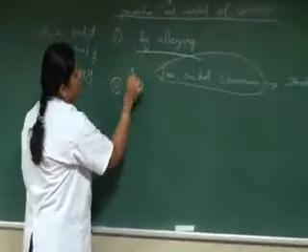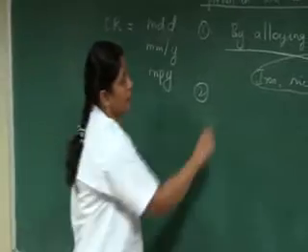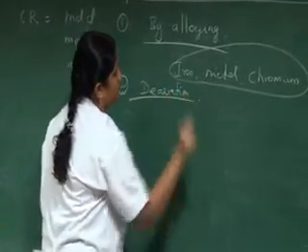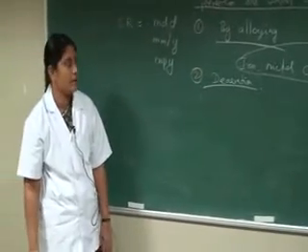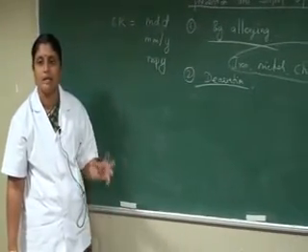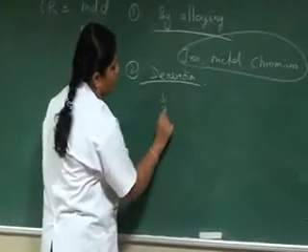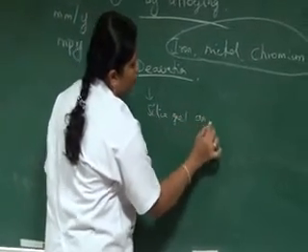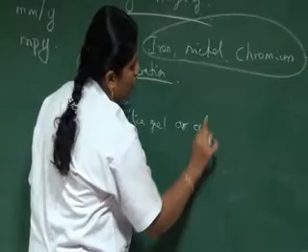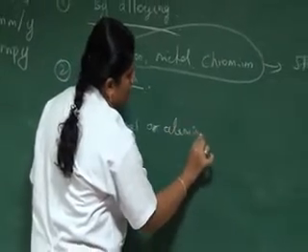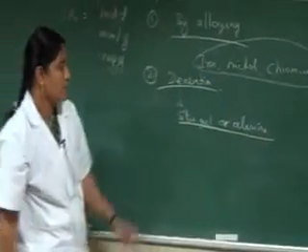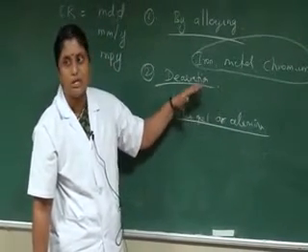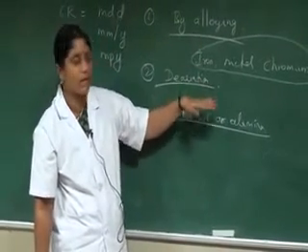And the second one is, depending upon the environment, de-aeration. How to remove the air? By the application of silica gel, some silica gel and ammonia. Silica gel or alumina. We are adding silica gel or alumina to the environment, so de-aeration takes place. When de-aeration takes place, corrosion can be prevented.